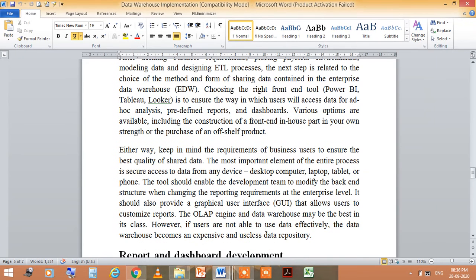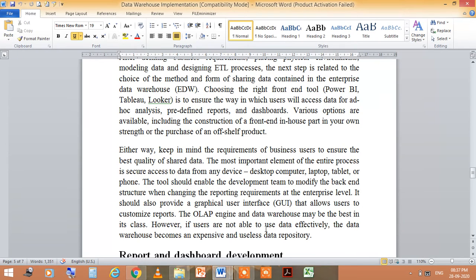Either way, keep in mind the requirements of business users to ensure the best quality of shared data. One of the most important elements of the entire process is secure access to data from any device: desktop computer, laptop, tablet or phone.